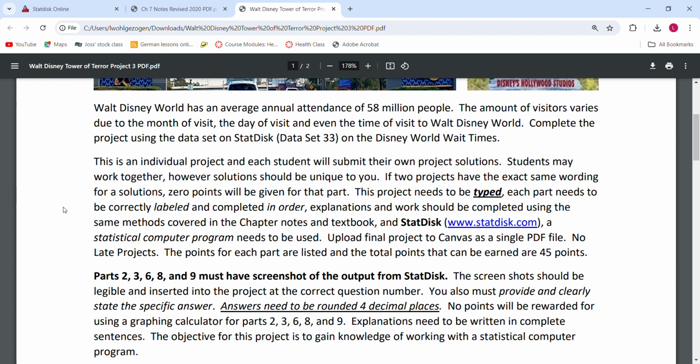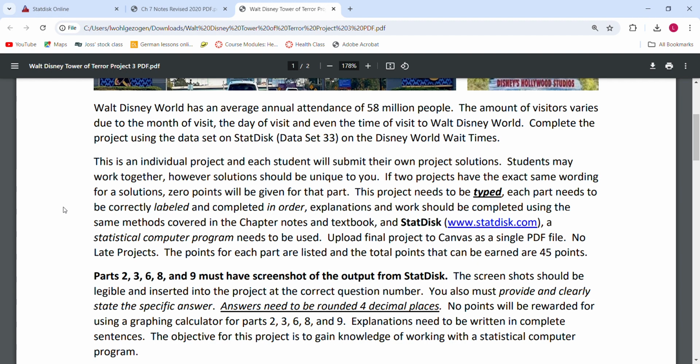Complete the project using the dataset on StatDisk. It's dataset 33, coming from the textbook, 14th edition, on Disney World wait times. Again, it's shown at the bottom of this project how to do that, and I will also show you in this video. This is an individual project.